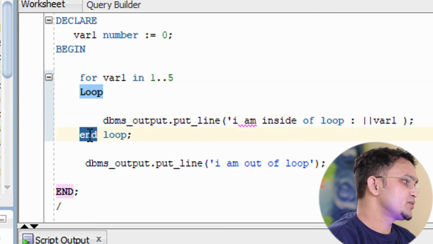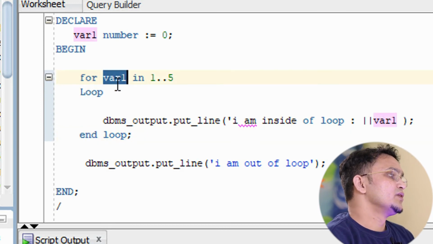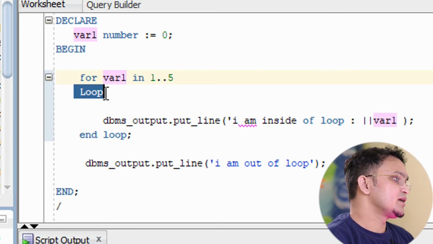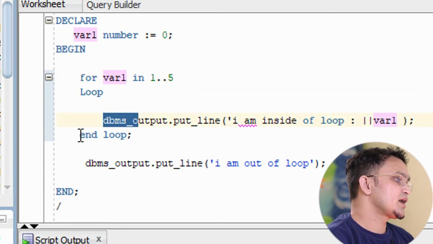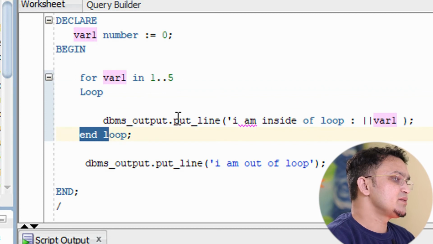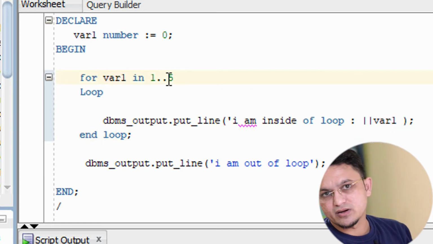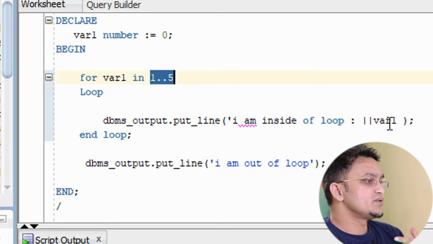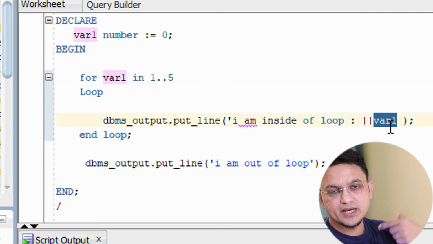Again the control will come over here, again it will go over here, and it will increment the value to 2. And again it will come over here, and it will keep on incrementing till my value is 6. So 5 times it will be executed.